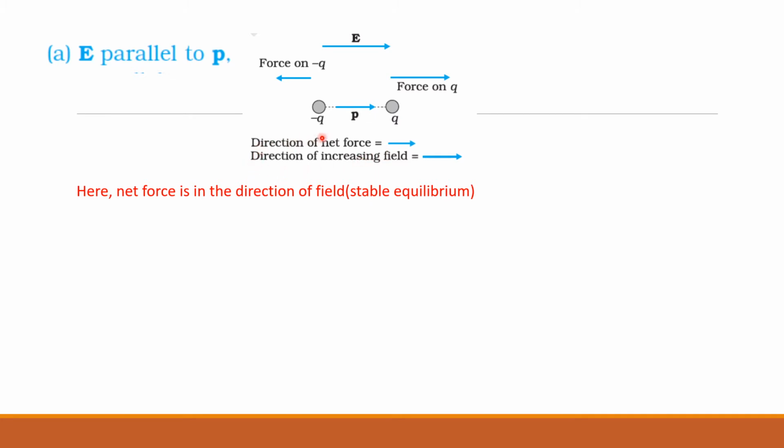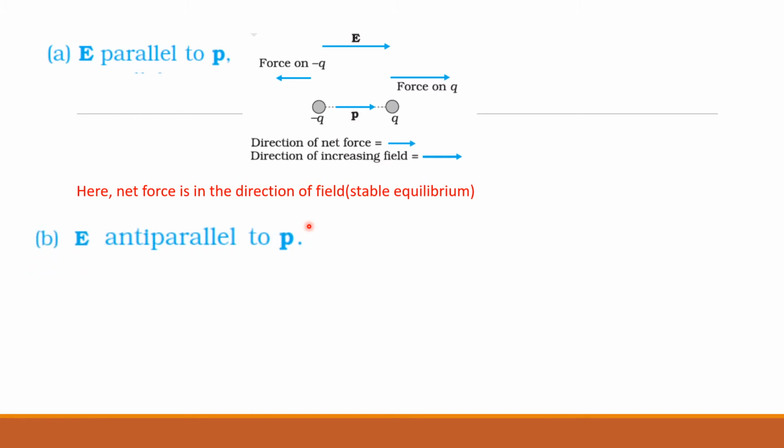The forces are QE and minus QE, and QE will be greater than minus QE, so the direction of net force will be along QE, which is also the direction of increasing field. So this is the case of stable equilibrium.